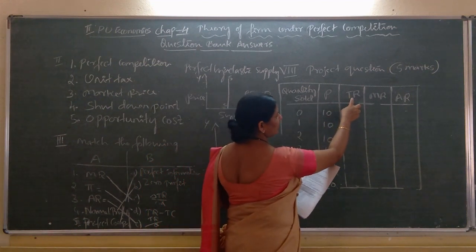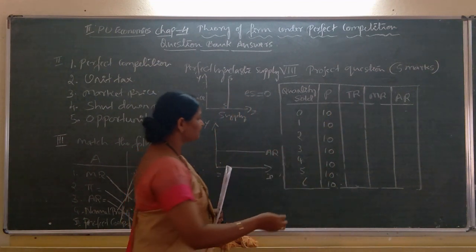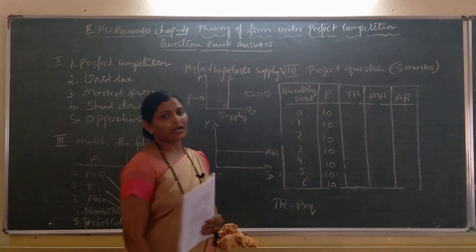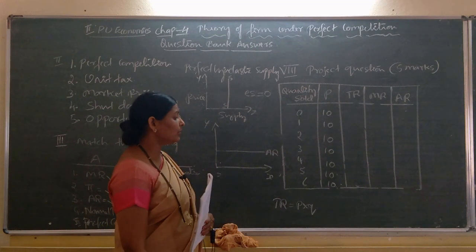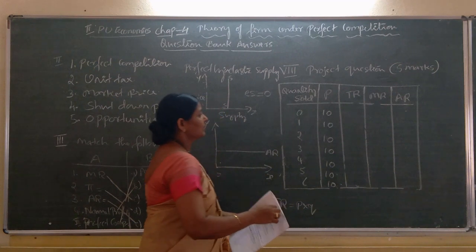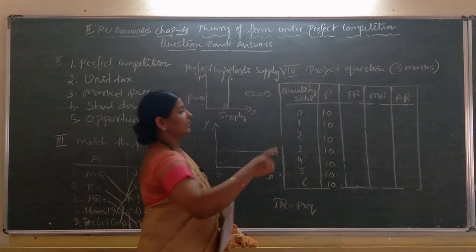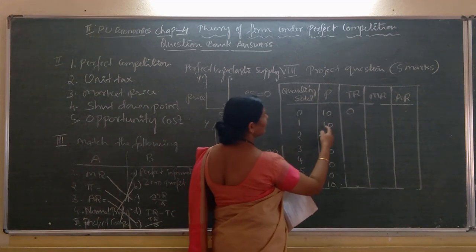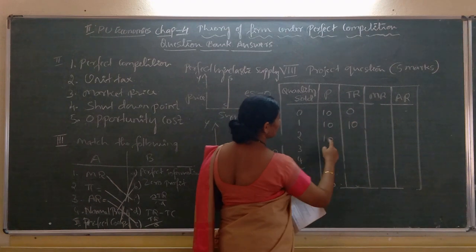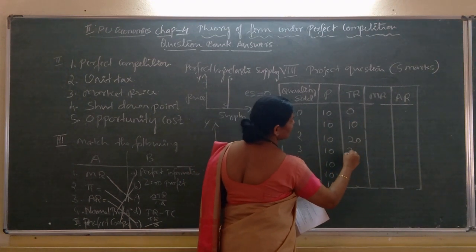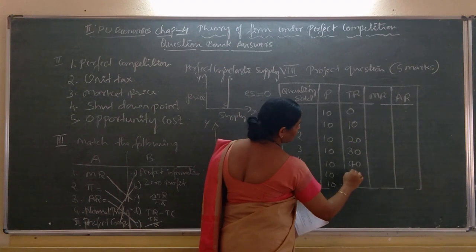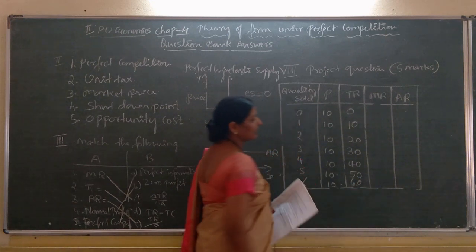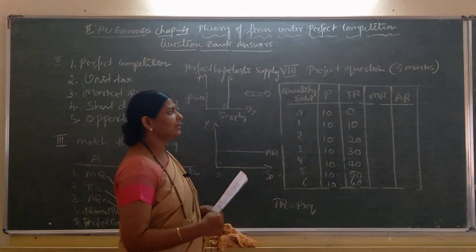So, the total revenue column is here. How can we calculate total revenue? TR is equal to price into quantity. P into Q gives us total revenue. So, by using this formula, we can calculate TR, with price here and quantity here. Here it is 0, then 10 into 1 is 10, here it is 20, like that 30, 40, 50 and 6 into 10 is 60. Okay. This is the TR column.